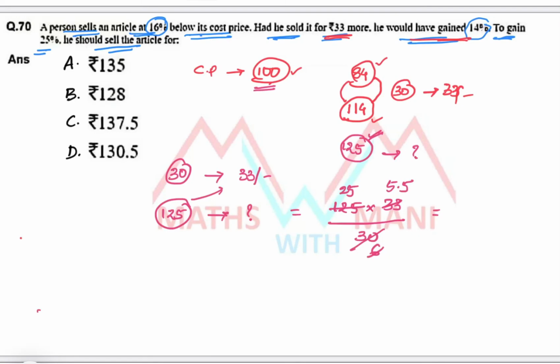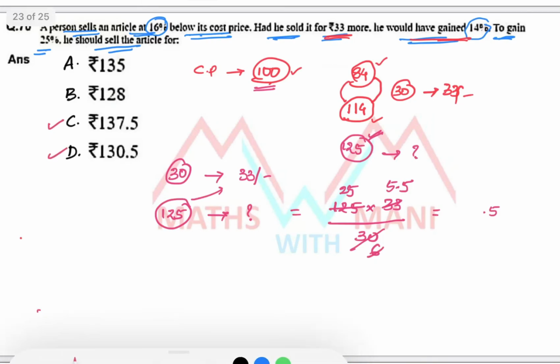Here you can multiply it or you can directly do the digital sum also. See here, definitely .5 is there. 5 into 5, the unit digit must be .5. Yes. How many options have .5? Option C and option D. So maybe option C, maybe option D.